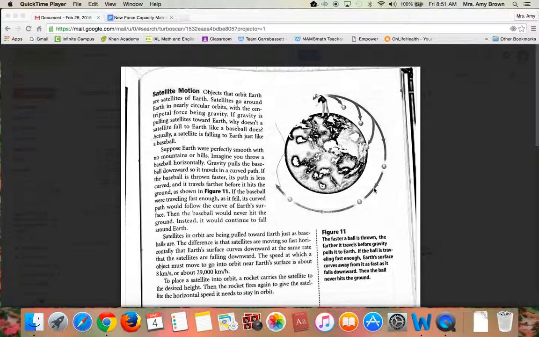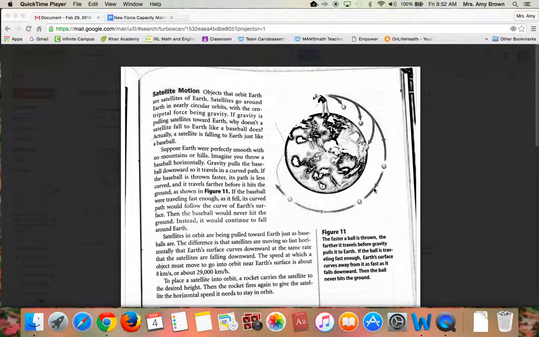If the baseball were traveling fast enough as it fell, its curved path would follow the curve of Earth's surface. Then the baseball would never hit the ground. Instead, it would continue to fall around Earth. Satellites in orbit are being pulled toward Earth just as baseballs are. The difference is that satellites are moving so fast horizontally that Earth's surface curves downward at the same rate that the satellites are falling downward.